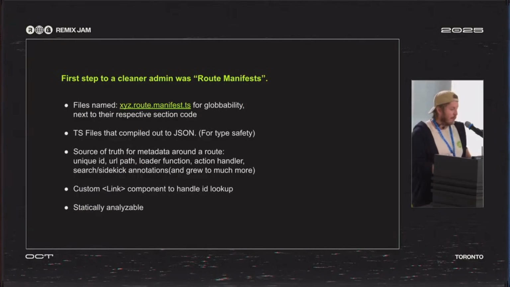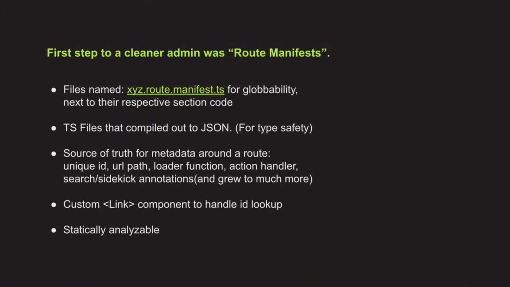The first thing we came up with to solve our problem was this idea of route manifests. We have this huge repo with all these contributing teams. These are just files that you drop into the repo called .route.manifest.ts, TypeScript files that are compiled out to JSON. These became our big source of truth. They have the loader, the action handler, and then a bunch of annotations needed for these other systems. And then we had a custom link component to help us handle converting IDs to actual routes,